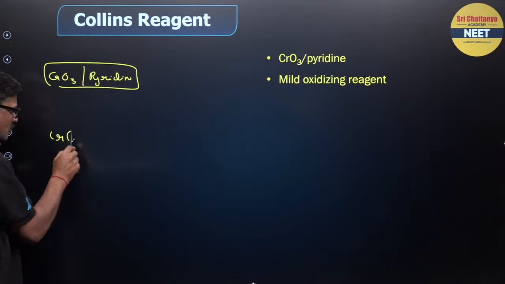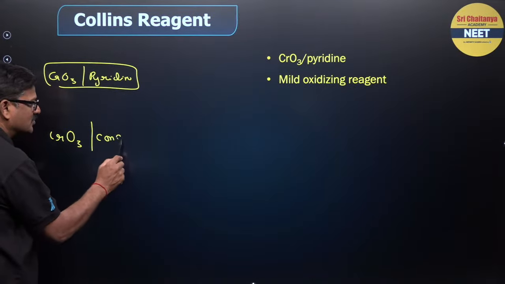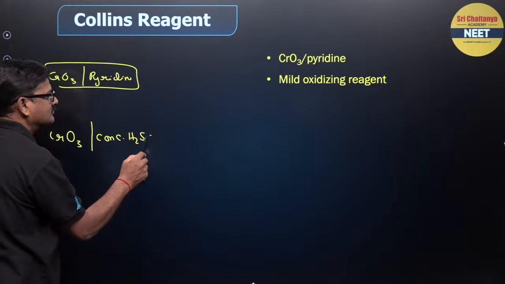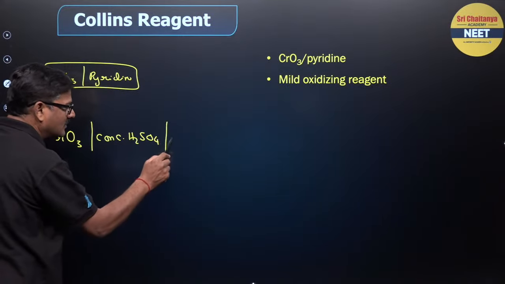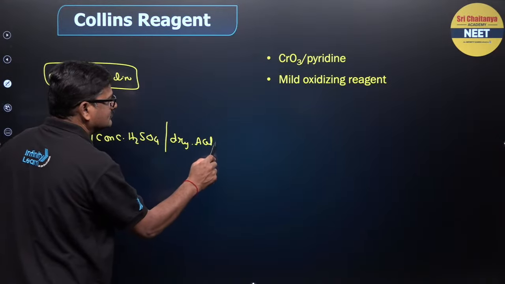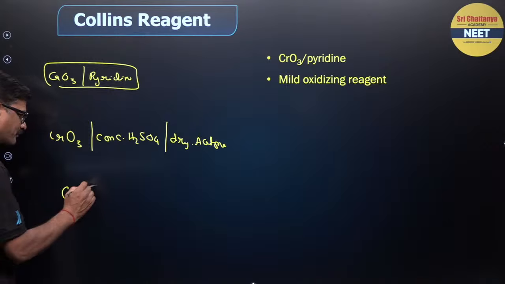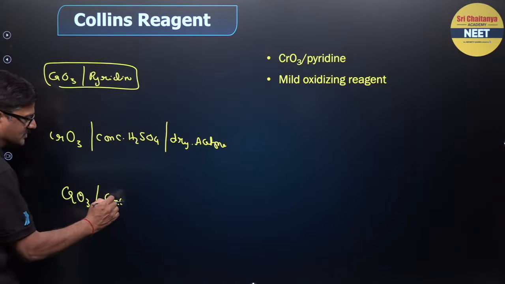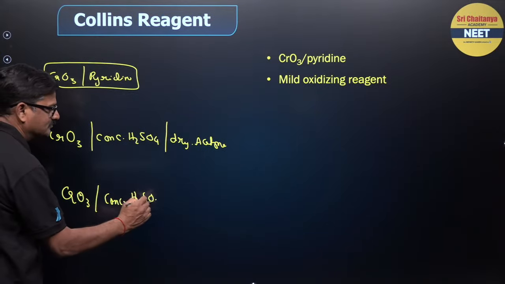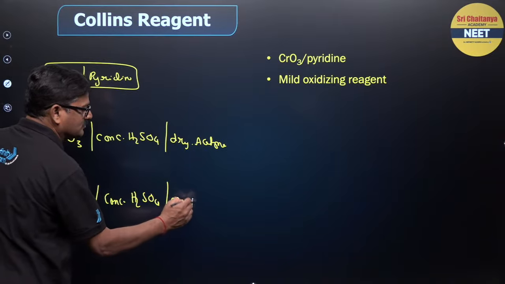Sometimes you can say CrO3, concentrated H2SO4 and dry acetone. Similarly, CrO3, concentrated H2SO4 and aqueous acetone.